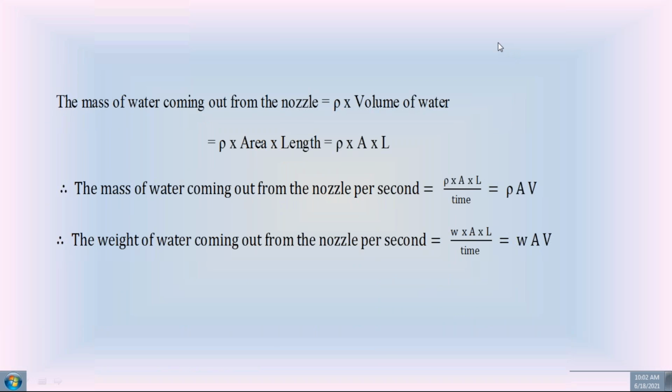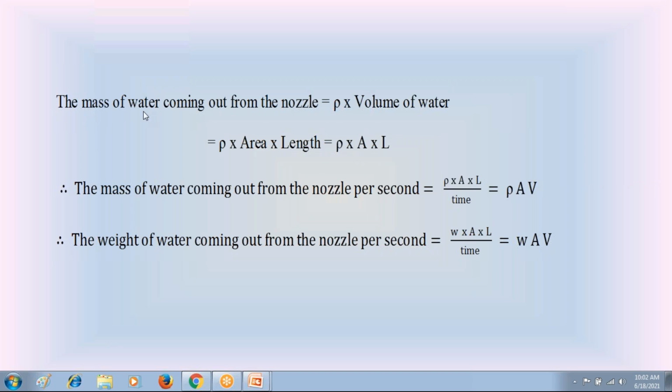So first I am going to calculate only the mass of water jet coming out from the nozzle. Please follow this first calculation. We know that mass is equal to density into volume. You know the definition of density: density is equal to mass by volume. So mass is equal to density into volume. So the mass of water jet coming out from the nozzle is equal to density of water into volume of water.